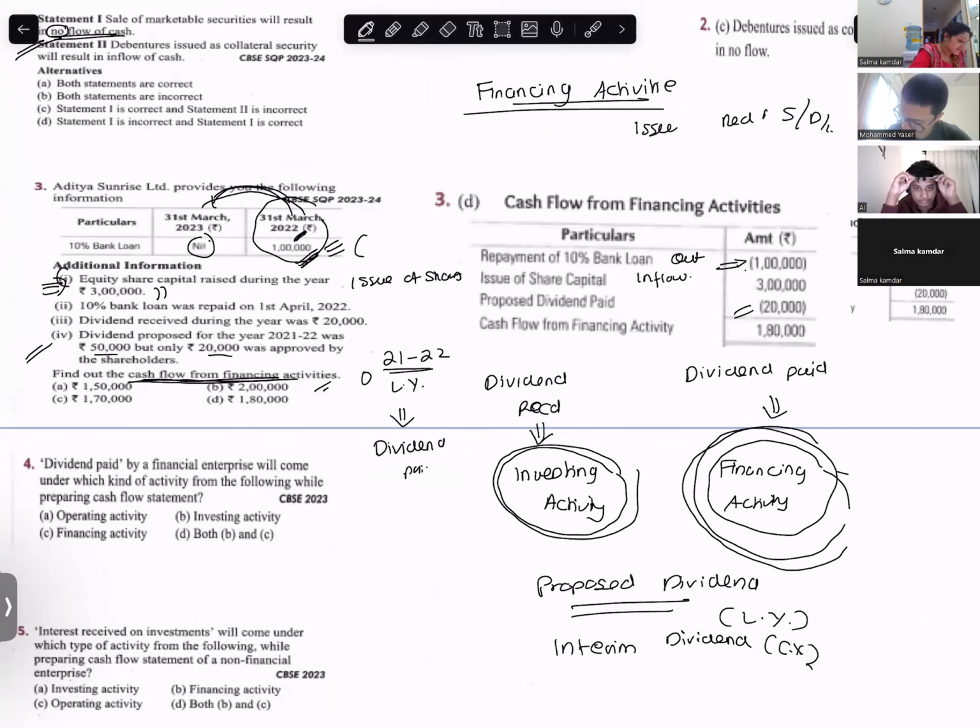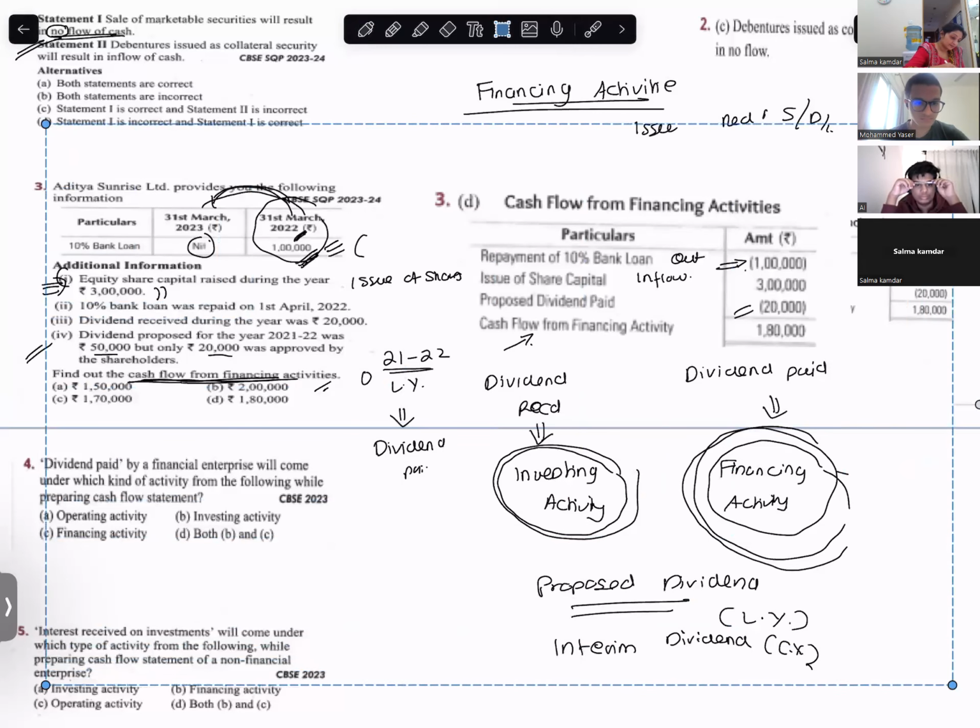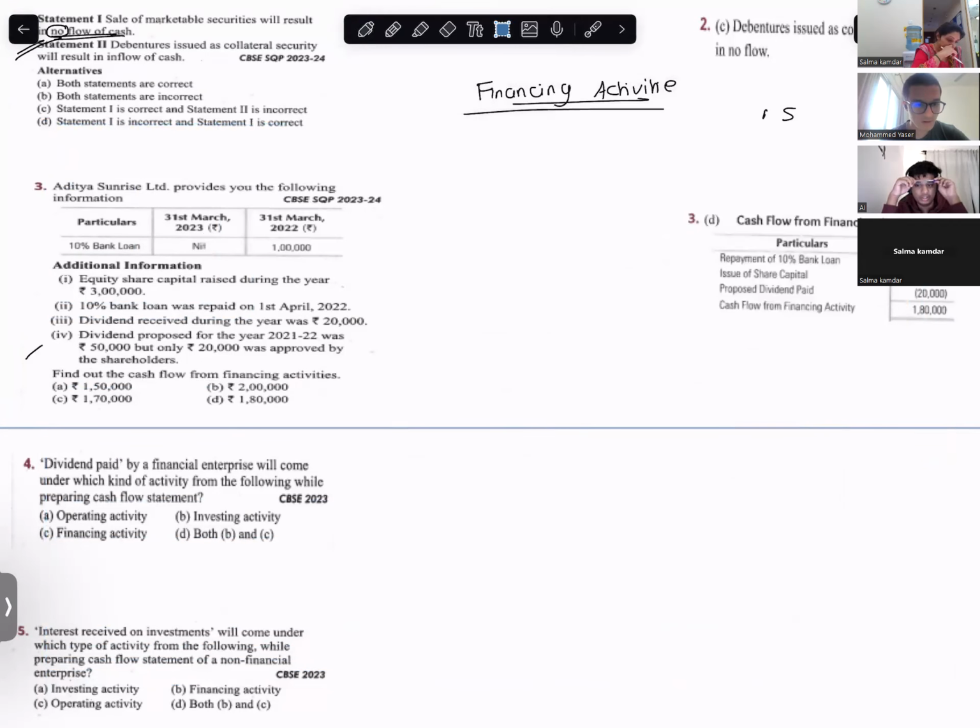They want us to find out cash flow from financing activity. Option A, B, C, D, which one? Option D. So it will be minus 100,000 plus 300,000 minus 20,000, so cash flow from financing.